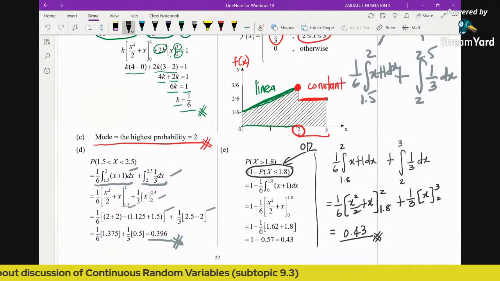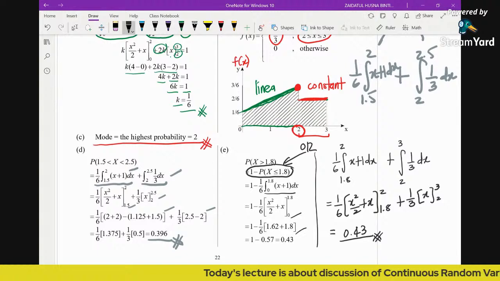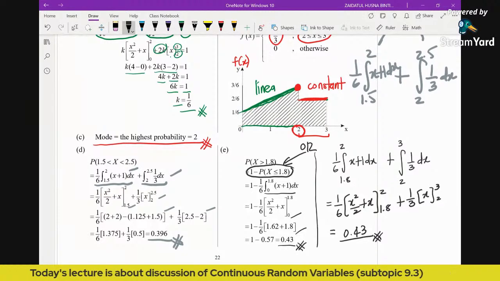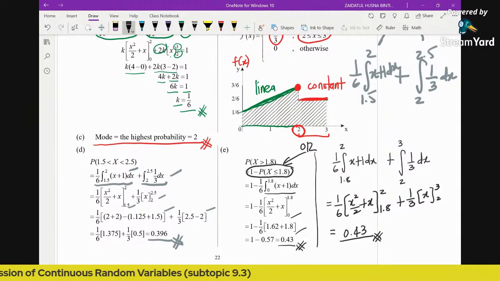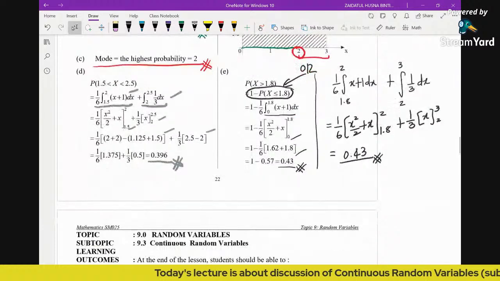So it's just about finding the area below the graph from 0 until 1.8. You just integrate, substitute the limits, and put 1 minus, and you will have the answer to be 0.43. So these are two different methods that you can use. Either you will have only one integral, or you can split into two different integrals. Okay, so that is example 3.